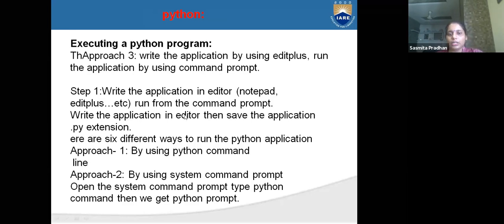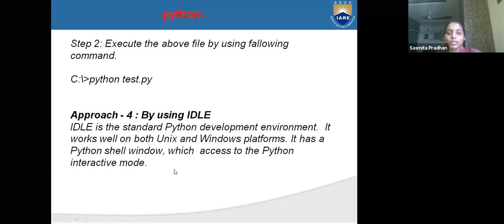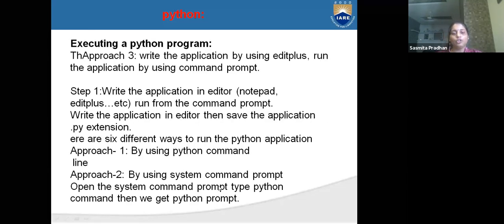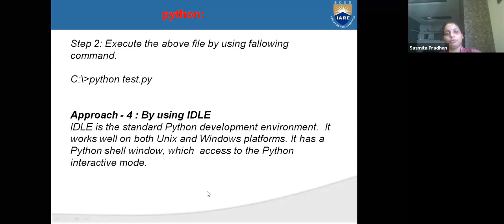We can open Notepad, write the program, and run it in the command prompt. Next, by using the command line, which means you can run a single line. Third, by using the system command prompt: you can open your system command prompt, type python, and at the Python prompt execute the file.